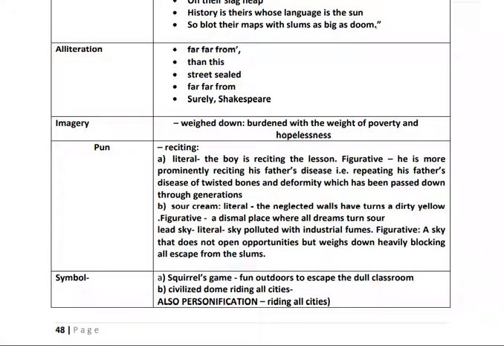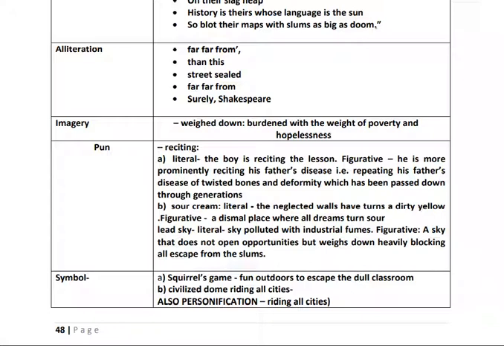Another one, sour cream. Here, the neglected walls have turned a dirty yellow. So sour cream, the color. So a dismal place where all dreams turn sour. Their dreams turn sour, and here the walls, the paint which has faded or turned yellow, dirty yellow. In a similar way, figuratively, the dreams also are quite sour. So they have dreams, they are leading their life miserably, and they do not have good dreams, but nightmares.